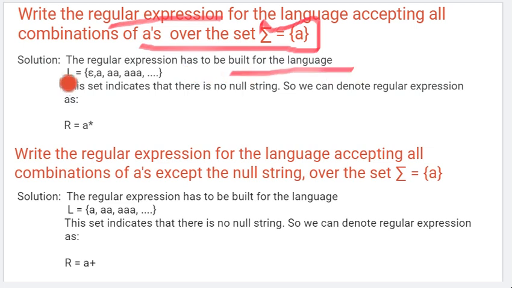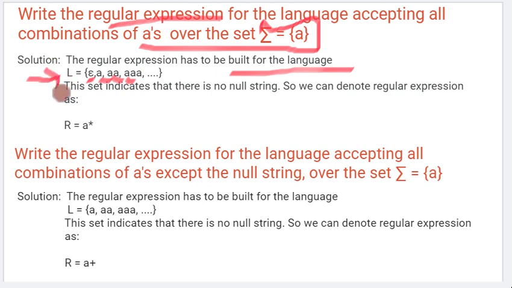It accepts all the combinations of a. It is not written that the minimum occurrence should be 1, so all the combinations means it can be 0, the null string, represented by epsilon, then 1 time a, 2 times a, 3 times a, and the list goes on. So this is the language.